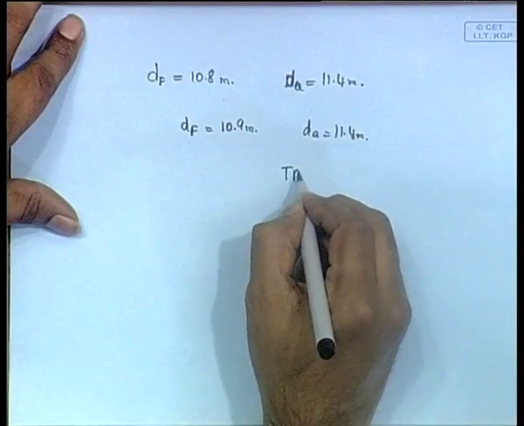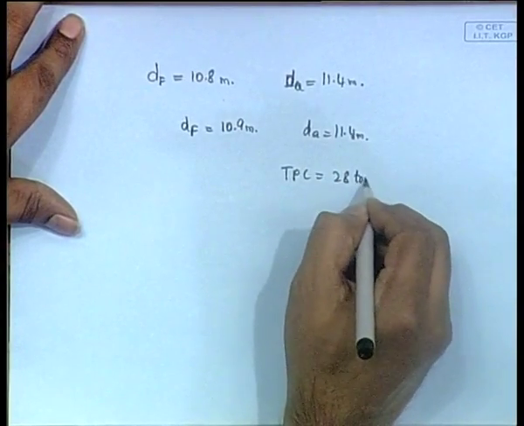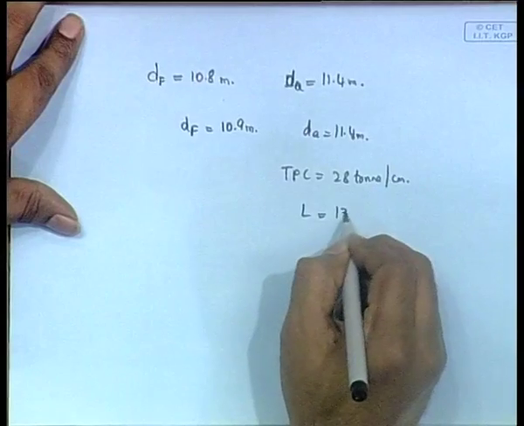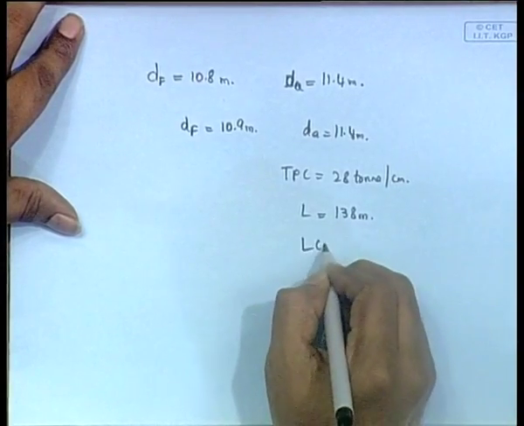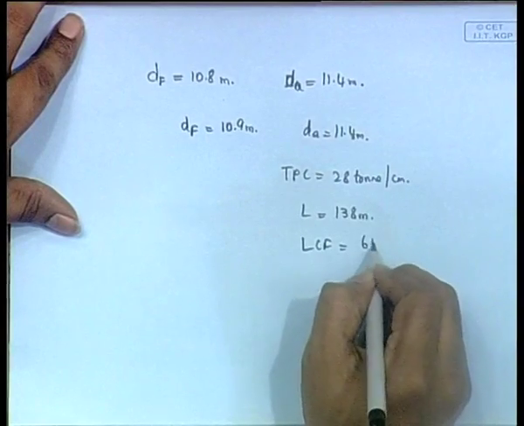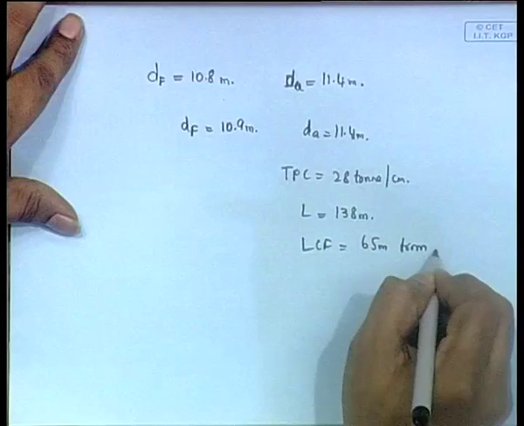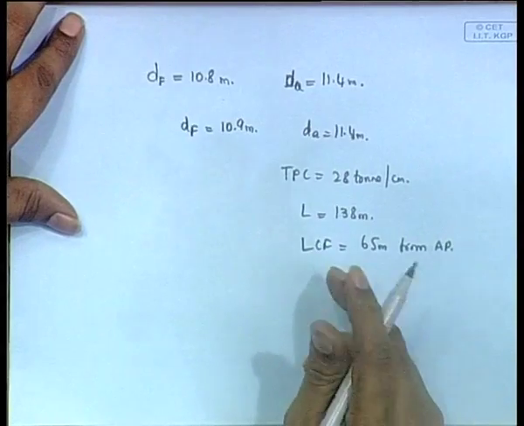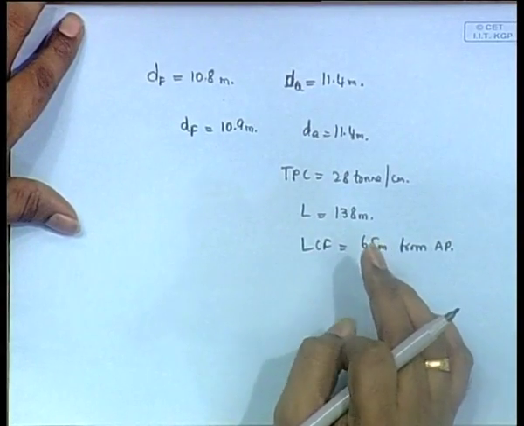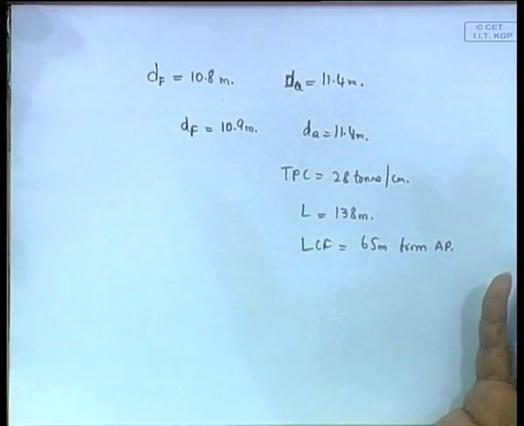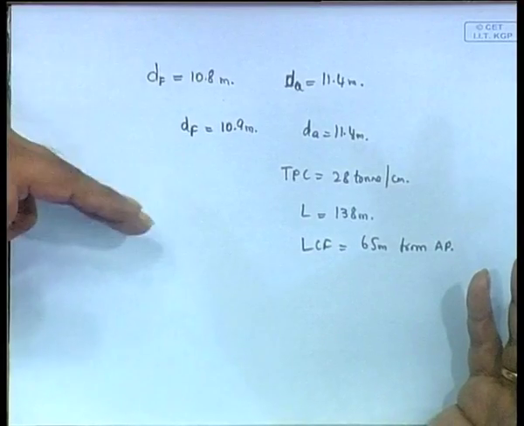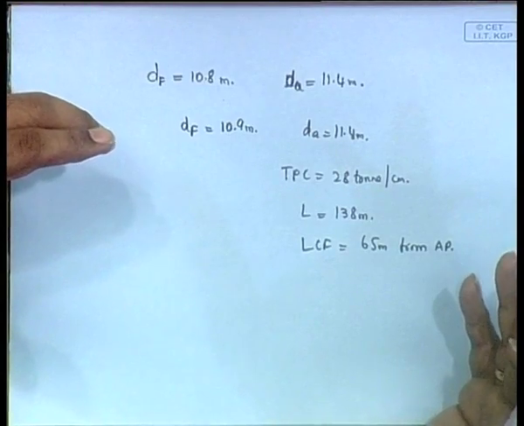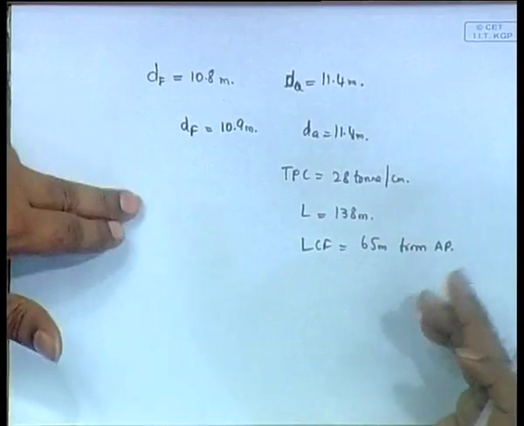Then the TPC is given, and the length of the vessel is 138 meters. LCF is 65 meters from AP, and you are asked to find the total load or cargo that it has to load. You are given the initial drafts, final drafts and all these things, and you have to find the amount of cargo it has to load so that this initial and final condition holds true.